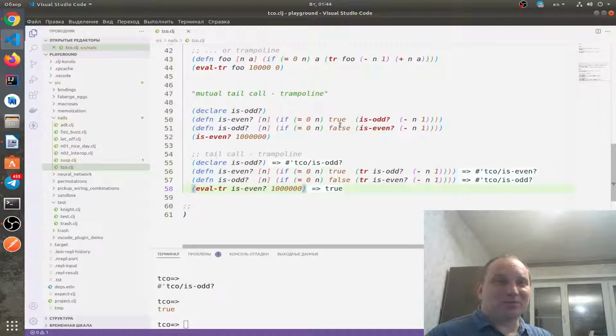And Python has the same approach, and Guido van Rossum has the same argument: I will not implement tail call optimization built into my language, because we have to look into the stack traces. So that's all for today's nail. See you next nail, where we will analyze so-called custom stack evaluation and try to avoid Stack Overflow not only in tail call cases but on any recursion calls. See you.